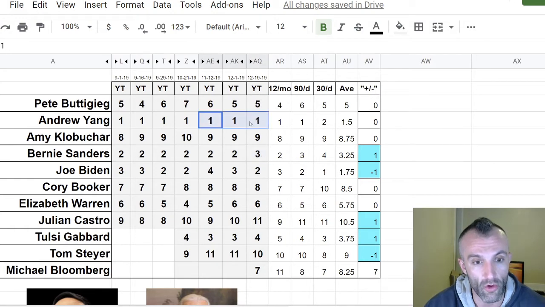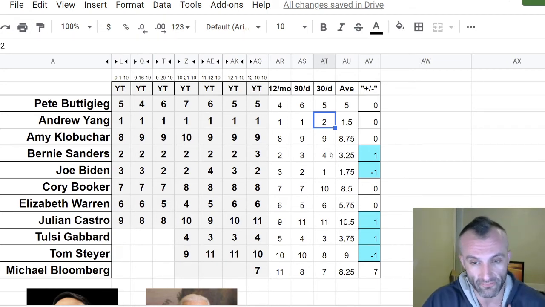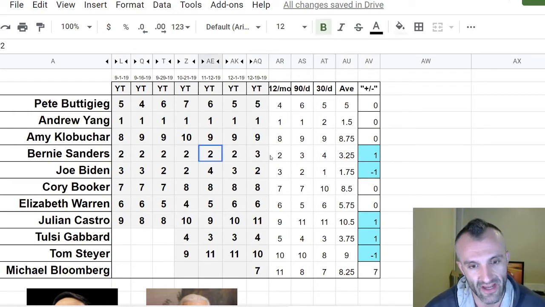Andrew Yang's been number 1 across the board, but this over the past 30 days is definitely something to monitor, to see if that's going to continue or if he's able to regain that attention away from Joe Biden. Attention, my friends, is the currency of today. If you're trying to make money, if you're trying to get a cause, if you're trying to do anything you want to do, you need attention.